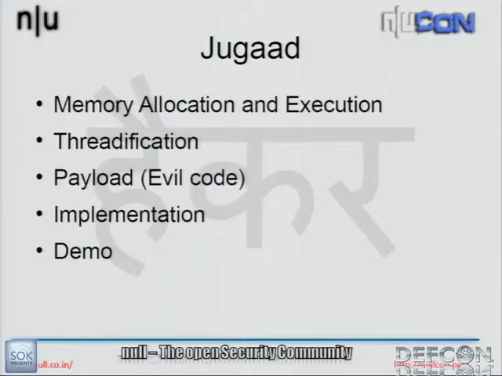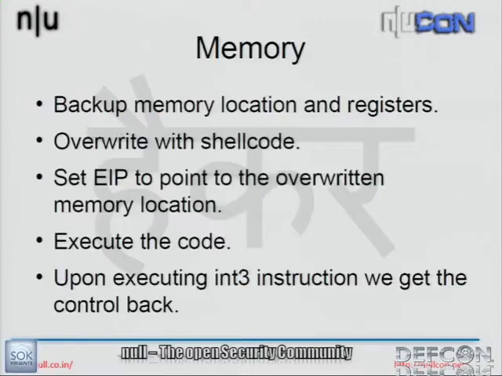I divided the problem into 3 parts. One was memory allocation and execution: how do you allocate memory inside the process, and how do you make it execute? Then, how do you threadify, or create a thread inside that particular process? And the third is the customized payload that you want to execute inside that process. Allocation is very simple.